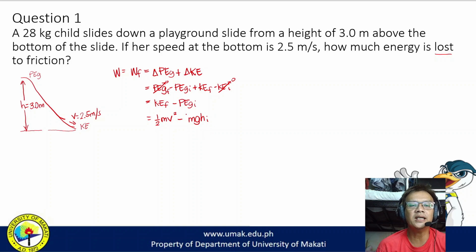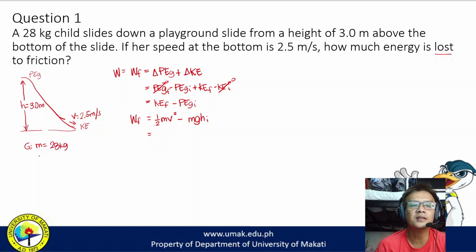So here, we cannot cancel mass. Unlike before, nung nagko-convert tayo ng energy, we cannot cancel mass because on the other side, meron tayong friction. Meron tayo ditong frictional force. Ito yung work done by friction. Hindi natin pwede i-cancel itong dalawa because merong ginawa si friction sa kanila. So ang given sa problem, the mass of the child, which is 28 kilogram, which we will use later on.